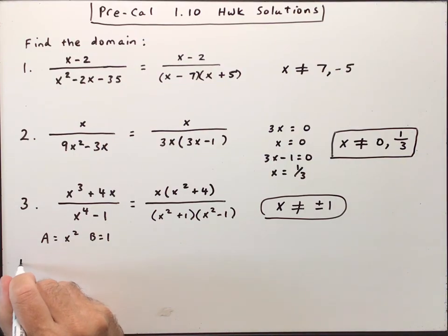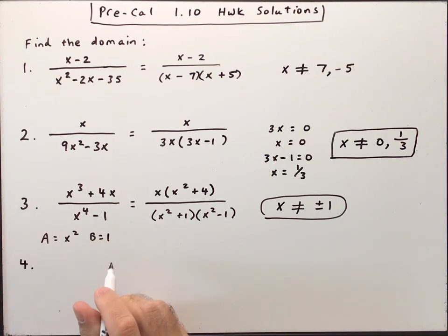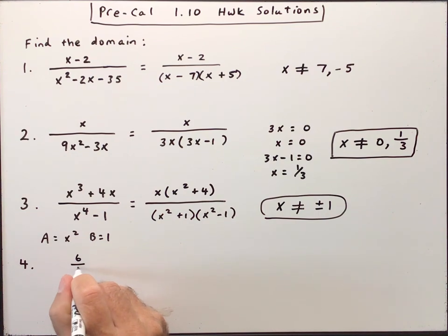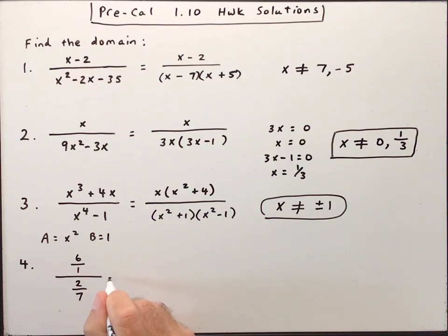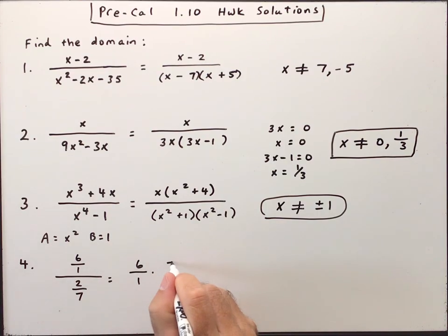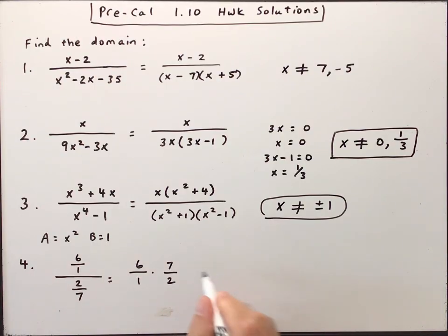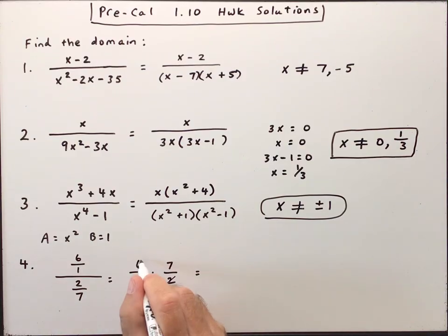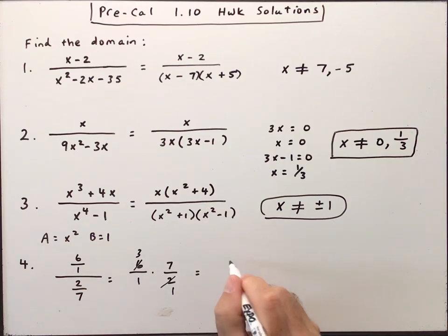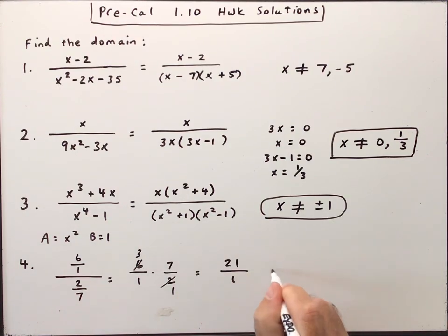All right, number 4, we want to divide 6. I'm going to write that as 6 over 1 by 2/7. So we're going to take the denominator and flip it, and then we can multiply. If you want, you could cancel out that 2 and make it a 1 and make this a 3. 3 times 7 is 21 over 1. And that is just 21.